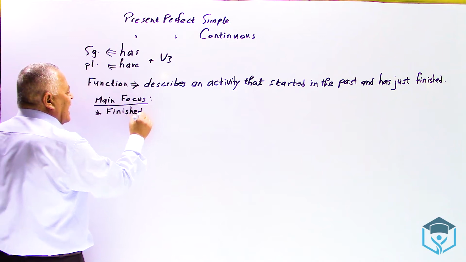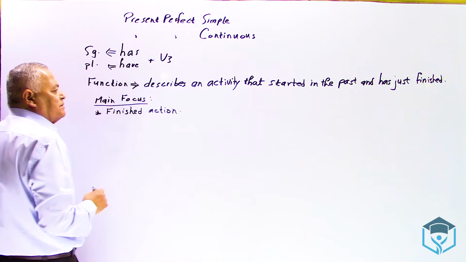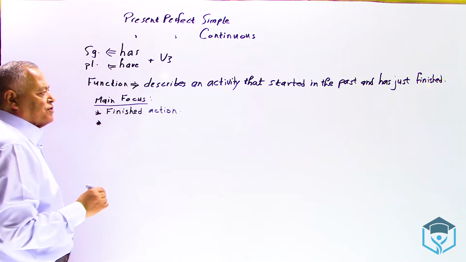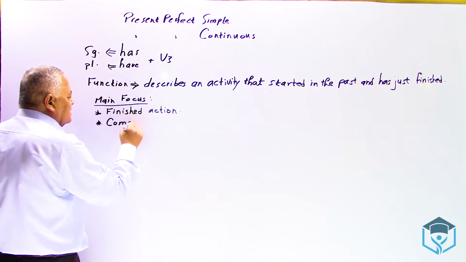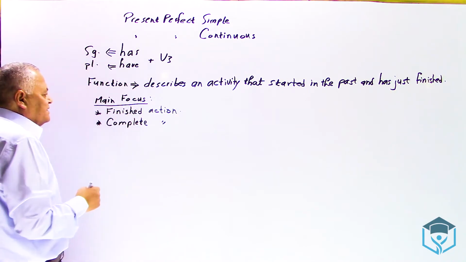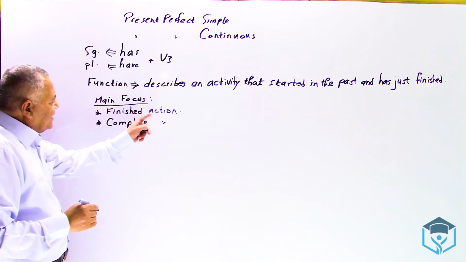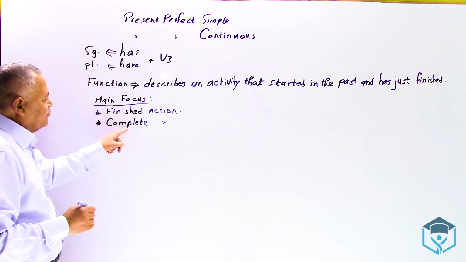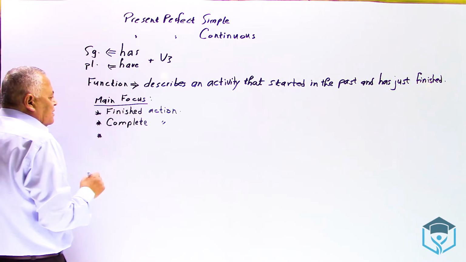The action is already finished. What is meant by finished action? It has become complete. The action is complete action. Then we can say finished action or complete action. In Arabic, الحدث منتهي والحدث أصبح مكتمل. منتهي ومكتمل. And the third point